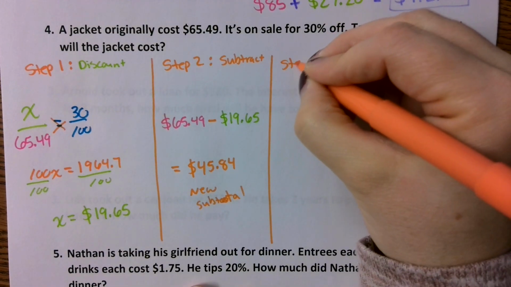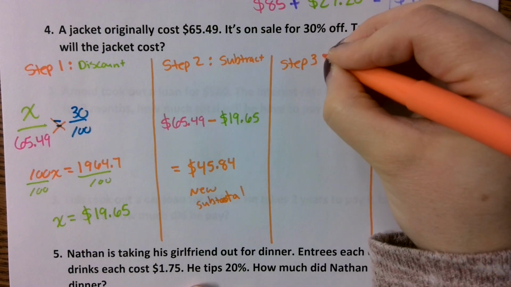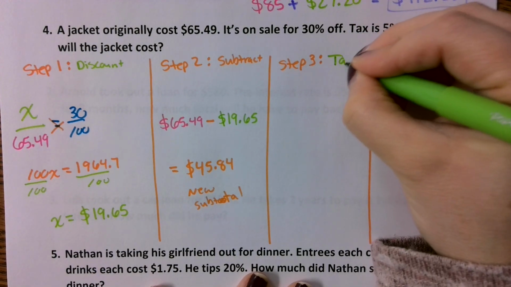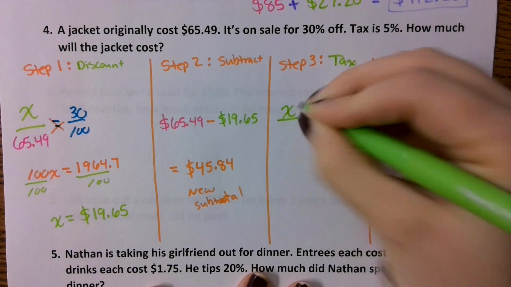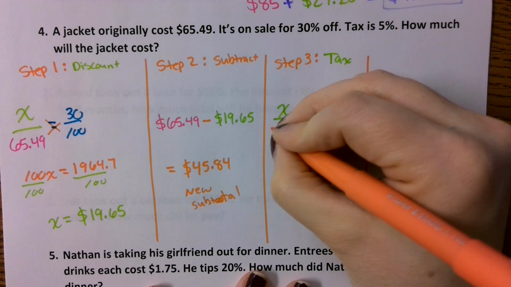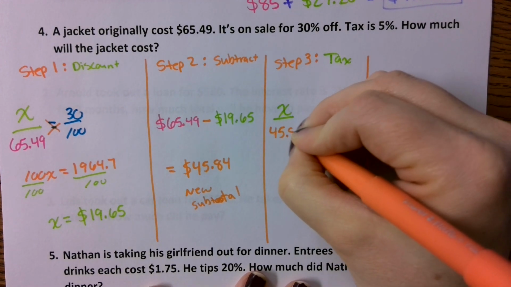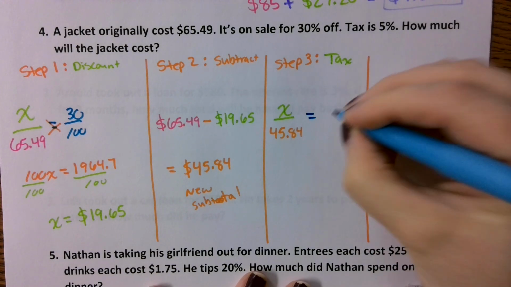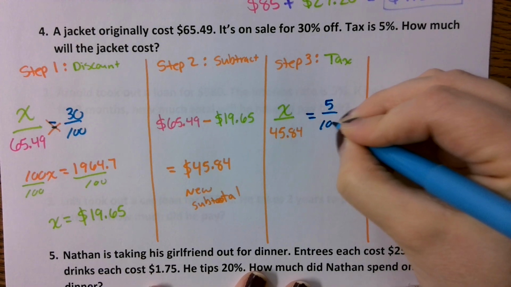Okay, for step 3, we are now going to find the tax amount. So that means, again, we're doing a proportion, but it's going to be X over $45.84 is equal to our tax percentage, which is 5 over 100.